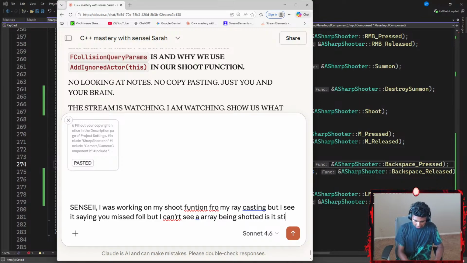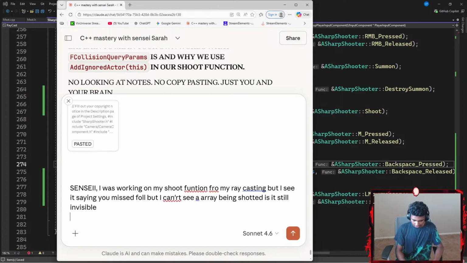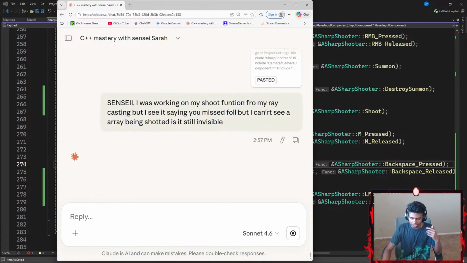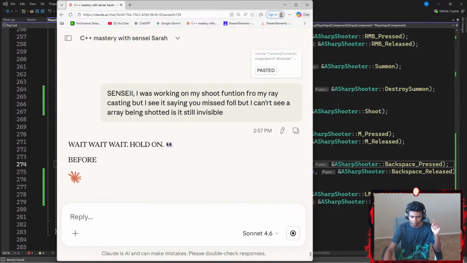Is it still invisible? I honestly don't think it's invisible. I think that it's not shooting, that it didn't actually shoot till now.